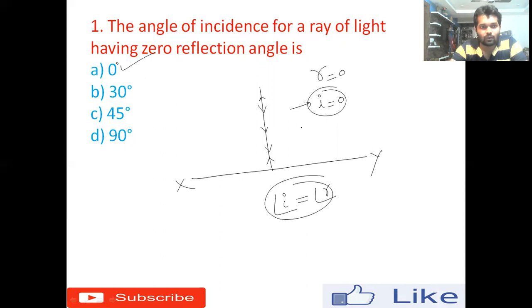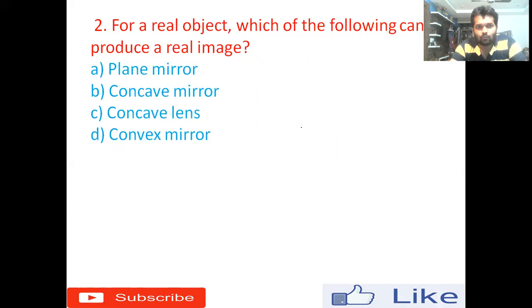We'll move to the second question. For a real object, which of the following can produce a real image? Option A, plane mirror, option B, concave mirror, option C, concave lens, option D, convex mirror. For example, let me take a concave mirror.